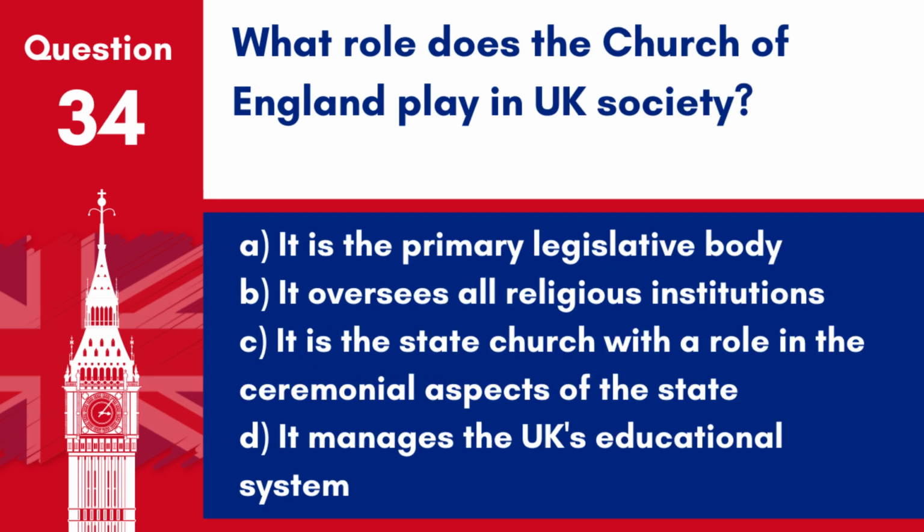Question 34. What role does the Church of England play in UK society? A. It is the primary legislative body. B. It oversees all religious institutions. C. It is the state church, with a role in the ceremonial aspects of the state. D. It manages the UK's educational system.